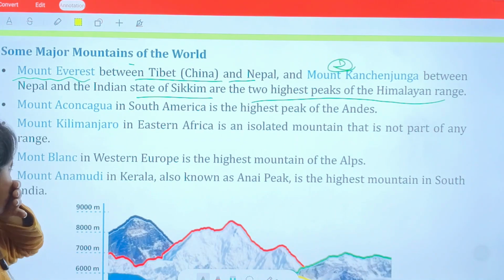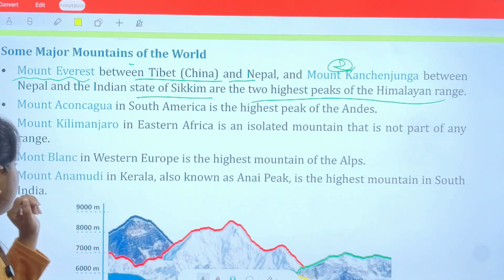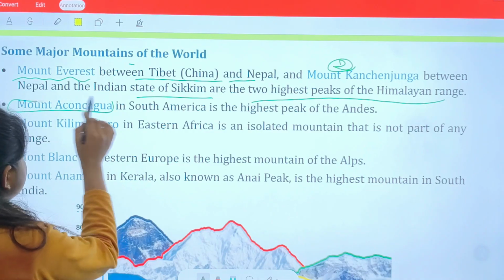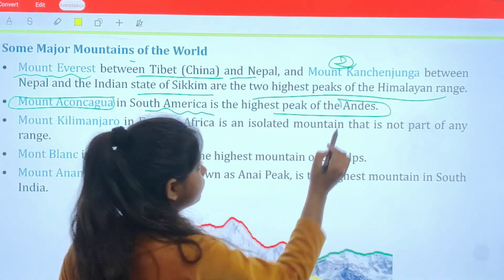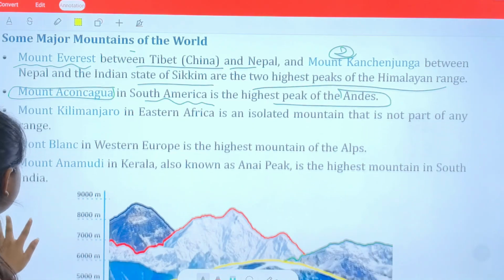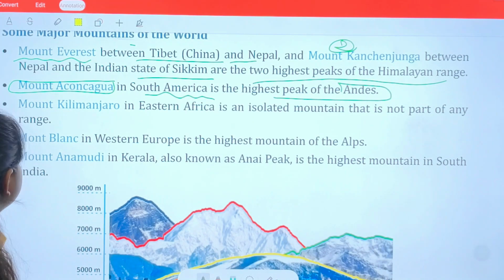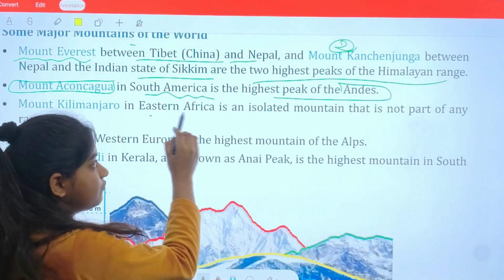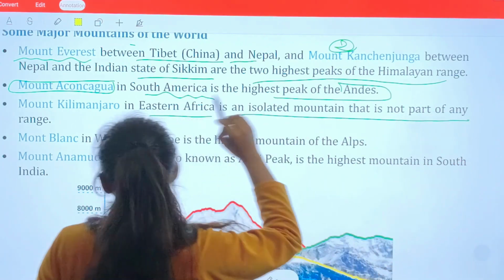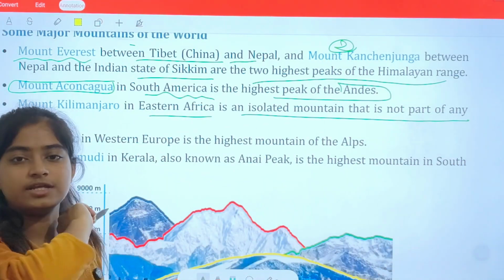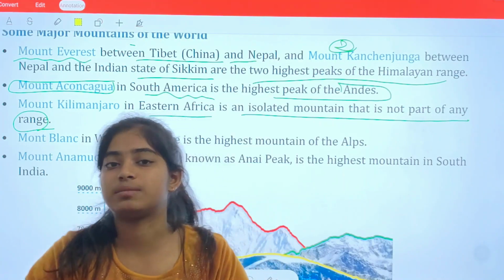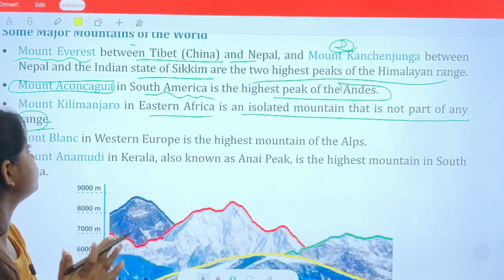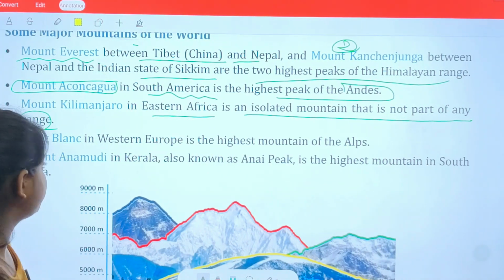Next is Mount Aconcagua. This is important to learn. Mount Aconcagua is present in South America. Mount Kilimanjaro is in East Africa. It is an isolated mountain that is not part of any range, so it is not categorized under the Himalayan range. What is that mountain? This is Mount Kilimanjaro.